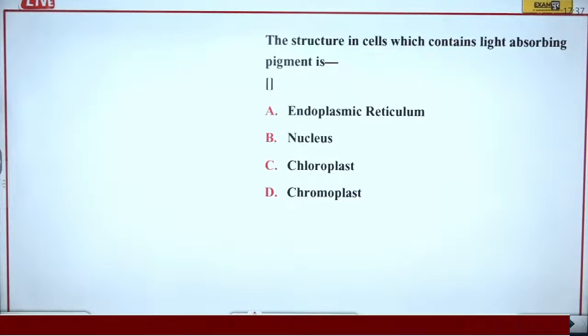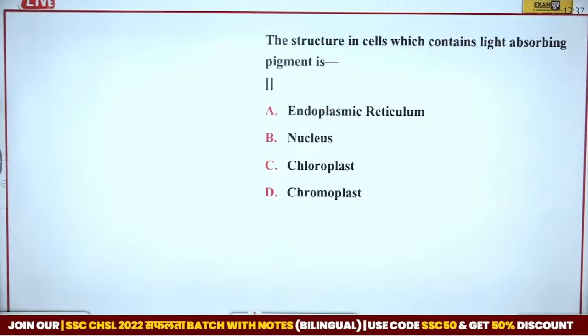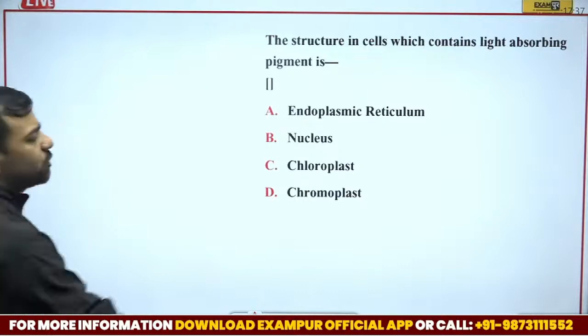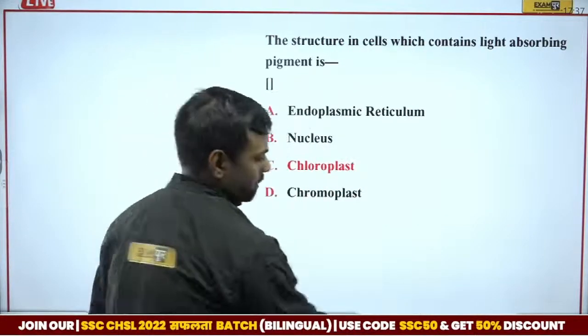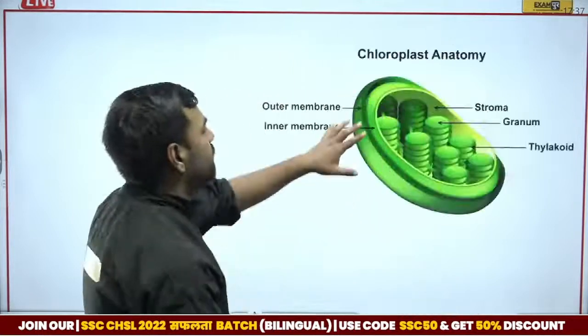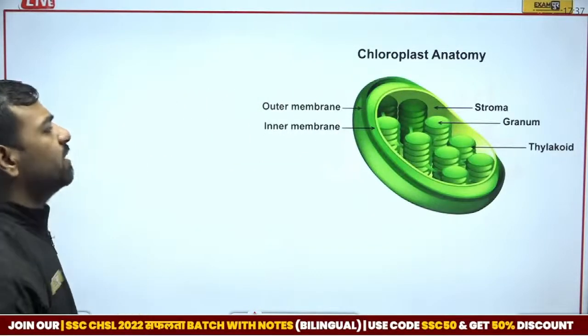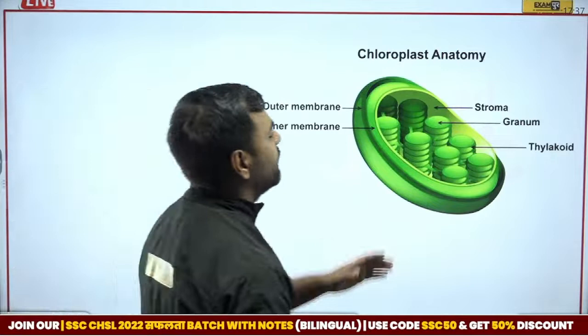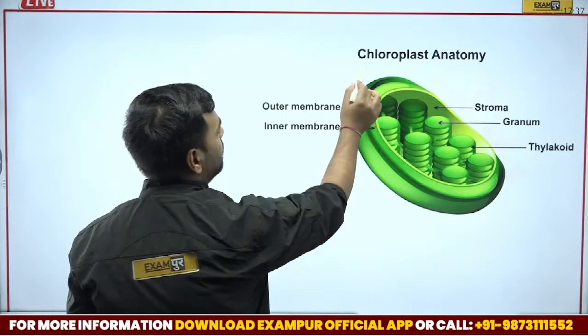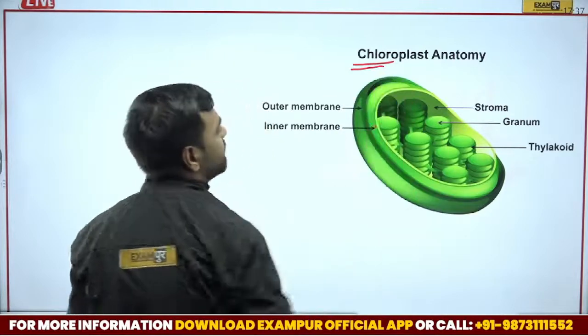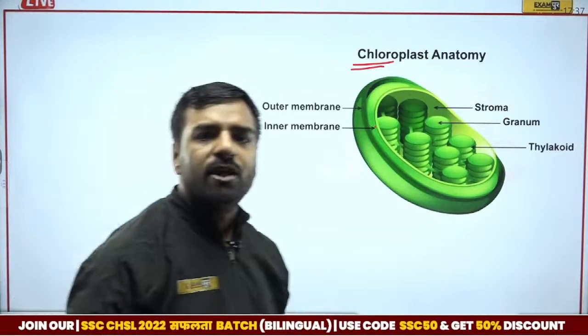Waiting for the answer, please. Light absorbing pigment. So Vikram is going with option number C, and that's totally correct. The correct answer is chloroplast. Just have a look at the chloroplast part. I have a diagram over here. This is the chloroplast anatomy, where we have stroma, granum, thylakoids. This is the outermost membrane, this is the innermost membrane. So yes, here chloroplast is the correct answer, and a very, very important part.